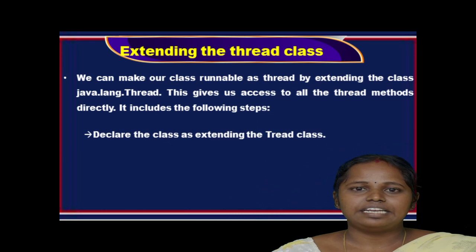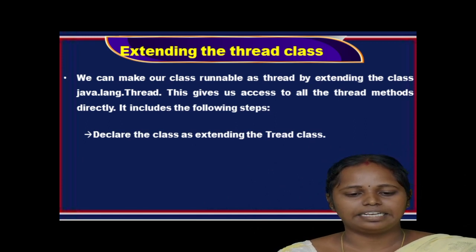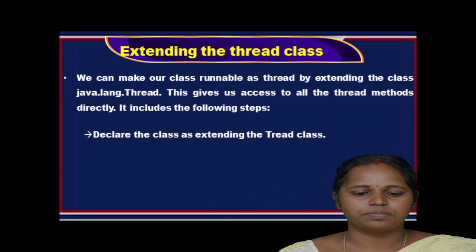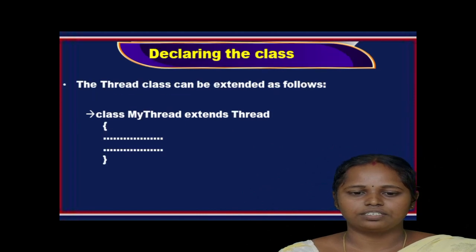Next, extending the Thread class. We can make our class runnable as a thread by extending the class java.lang.Thread. This gives us access to all the thread methods directly, which include the following steps. First, declare the class as extending the Thread class. Second, implement the run method that is responsible for executing the sequence of code that the thread will execute. Third, create the thread object and call the start method to initiate the thread execution.